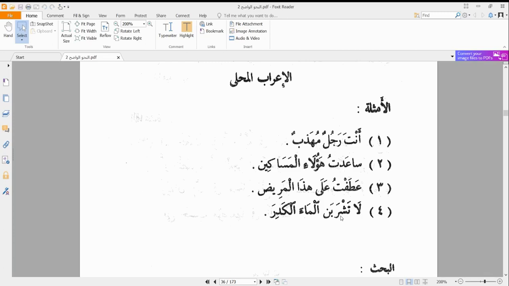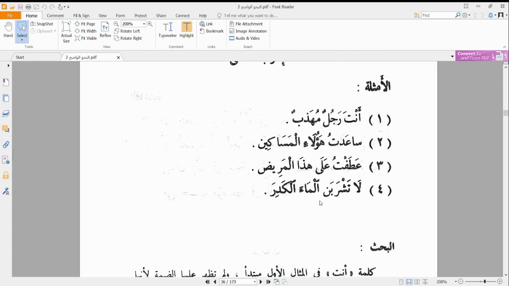After explaining that this word is mabniyu ala al-fathi, or ala al-kasri, or ala al-dummi, we have to explain that however this word is standing in a place of raf'. It is standing fi mahalli raf'in. For example, anta is standing fi mahalli raf'in, or ha'ula'i is standing fi mahalli nasbi, or hadha is standing fi mahalli jarri, or tashrabanna in this case is standing fi mahalli jazmi. So those are the different states where we can find i'rabul mahalli.